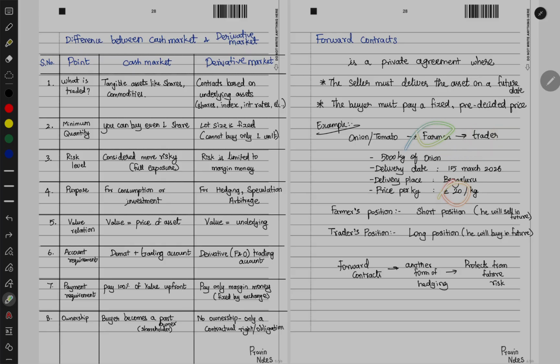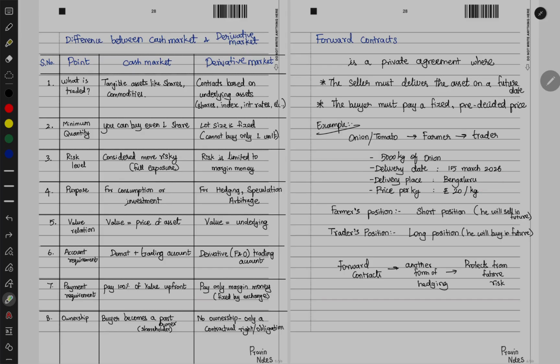Hence farmer's interest is protected, so he doesn't have to worry about the price fluctuations or about his cost or whatever. He will have his fixed margin. Trader might gain also, might lose also, so hence this can be considered as a forward contract. Now this is another form of hedging also, because here farmer is entering into the trader at a price of 20, so he is hedging his price at 20.